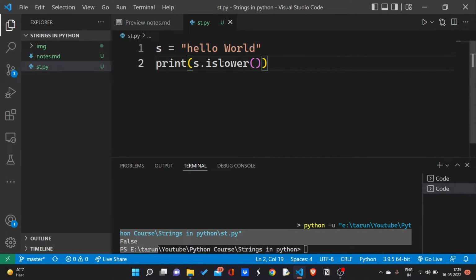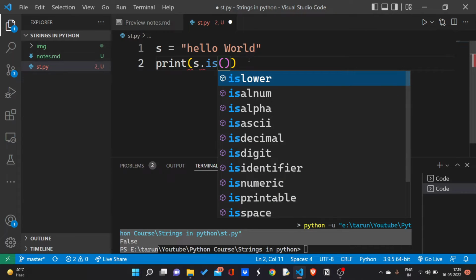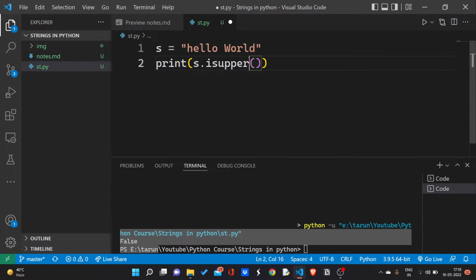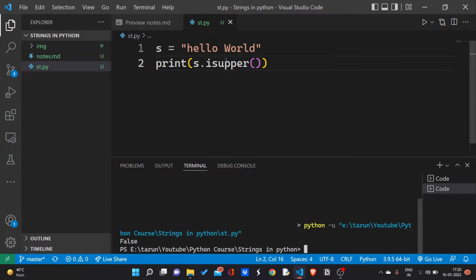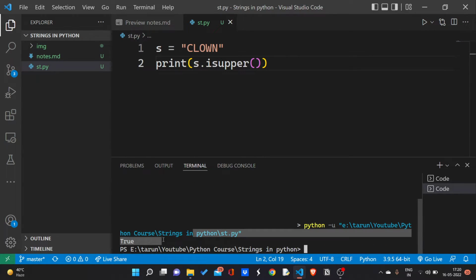Similarly, we have isupper to check whether a string is in uppercase or not. This is going to return false because each and every character is not in uppercase, only W is in uppercase. As you can see, I'm getting false. Let me create a string with all uppercase characters, like CLOWN. Now this will result in true as each and every character is in uppercase. As you can see, I am getting true here.